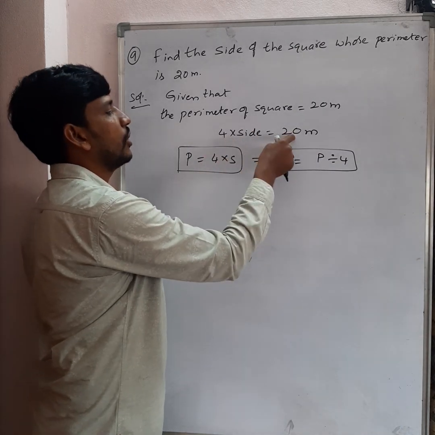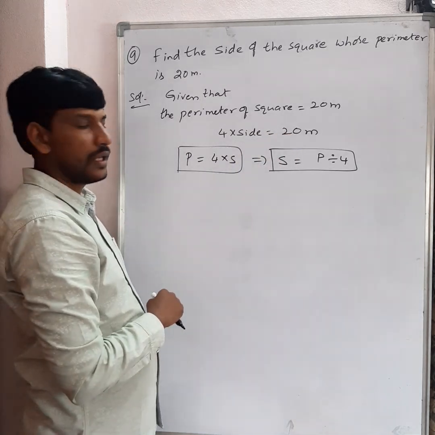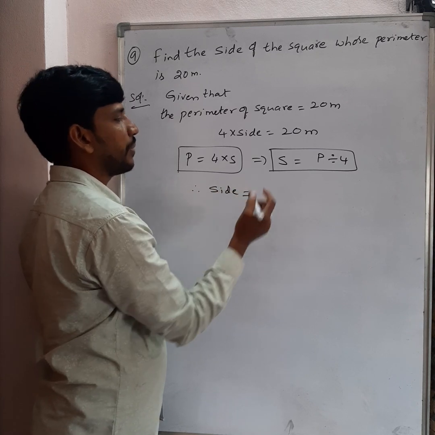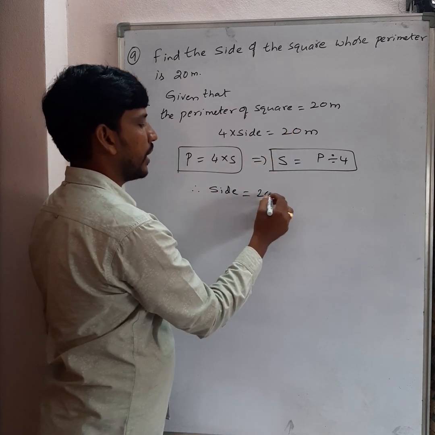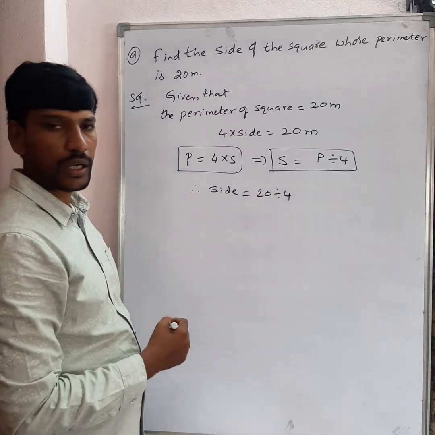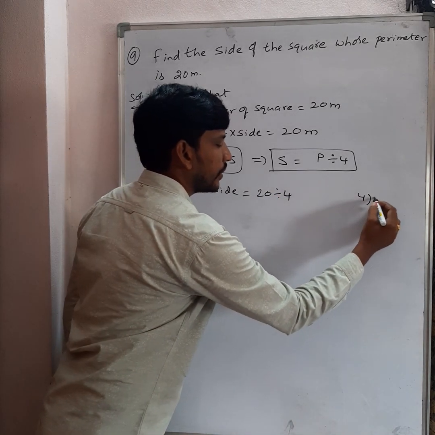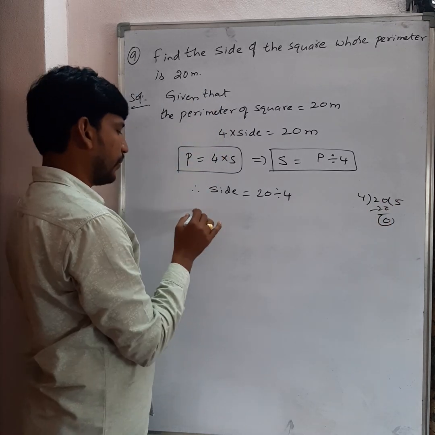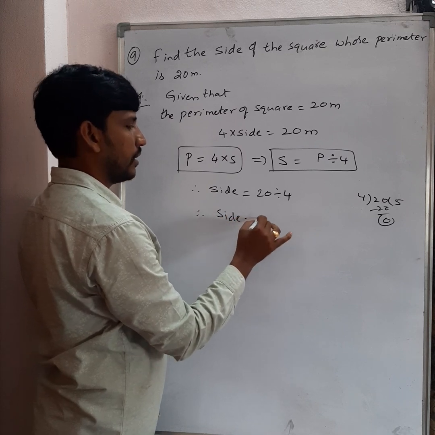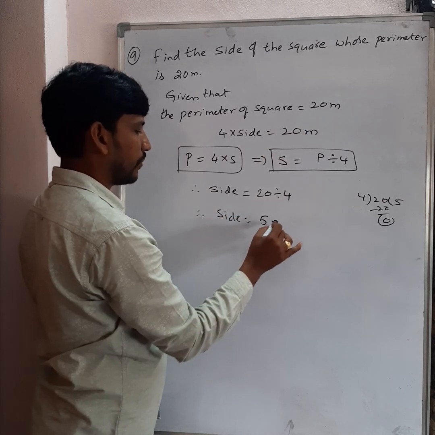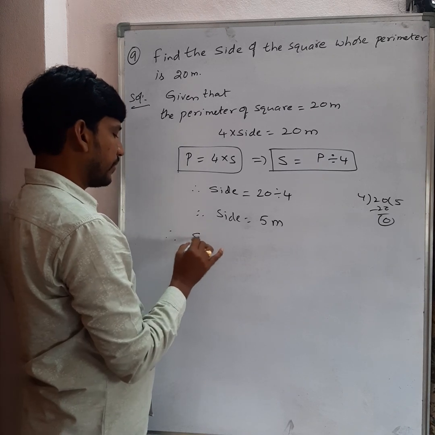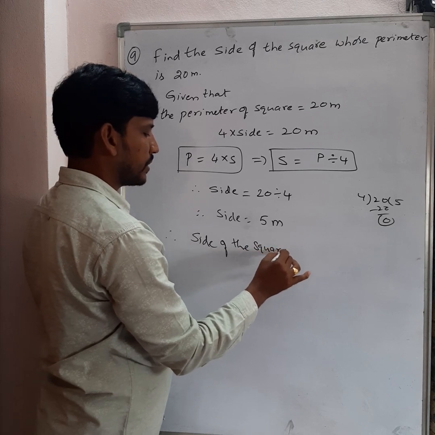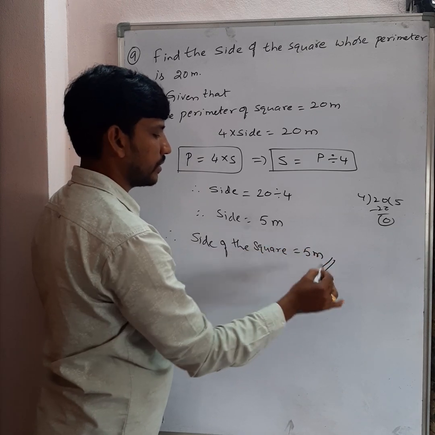Now 4 into side is equal to perimeter, that is 20 meters. Now to find the side, therefore side is equal to, what is the perimeter here? P, 20. 20 divided by 4. Clear everyone? So when you are dividing 20 by 4, what is the answer? 4 5s are 20. So this will become 0. So therefore side is equal to how much here, my dear? 5 meters. So therefore side of the square is equal to 5 meters. Clear everyone?